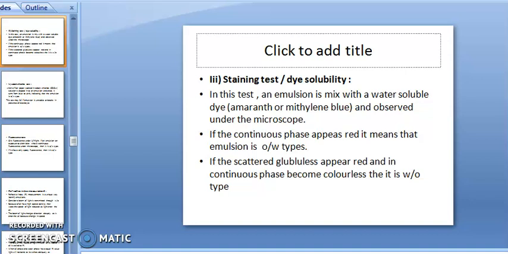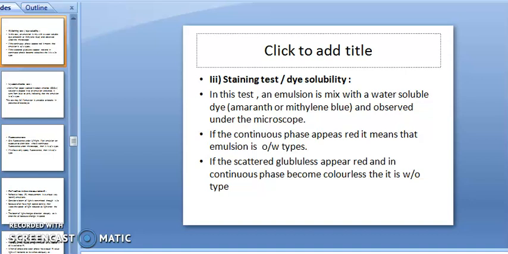In the continuous or external phase, because the percentage of water is high, the high percentage of water acquires the color. If the scattered globules appear red and the continuous phase becomes colorless, it means that this is a WO type of emulsion.